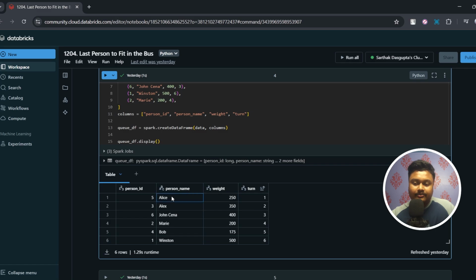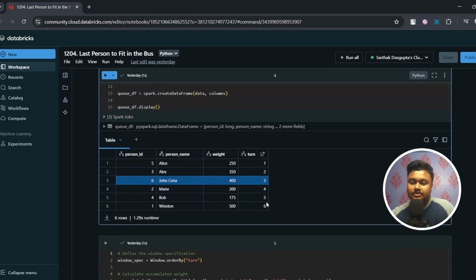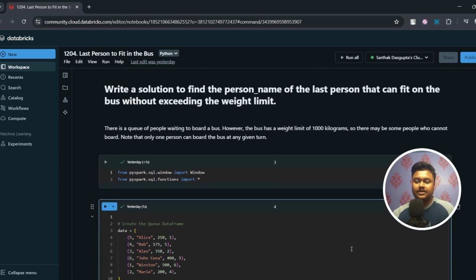So let's calculate the weight of the first three passengers. So this is 250 plus 350, that is 600, and 600 plus 400 is 1000. So by this logic, only these three passengers will be able to board the bus and the last three won't be able to board it. So what does this mean? The last passenger to board the bus is John Cena. So I hope you understand the question and what we are aiming to solve here. So without wasting much time, let me show you the solution.